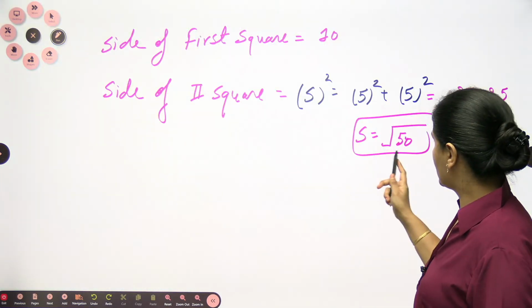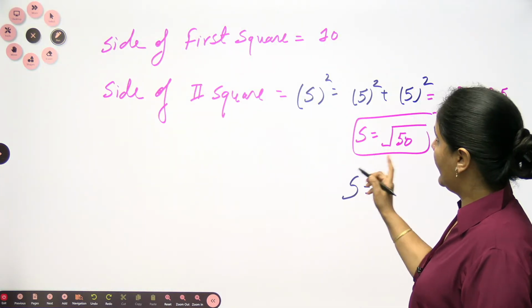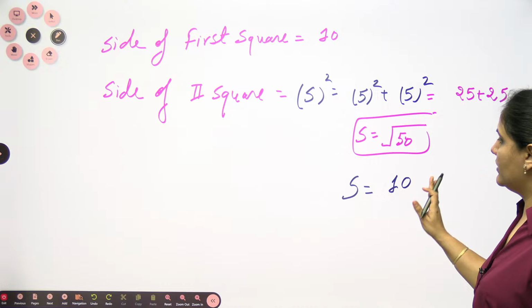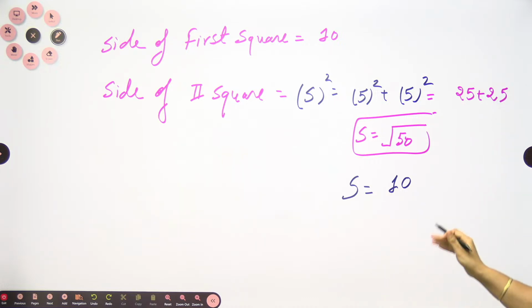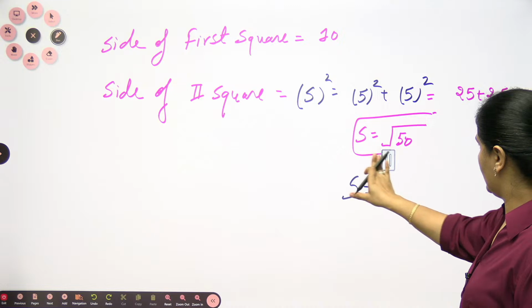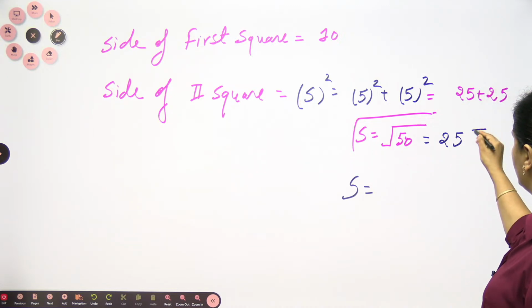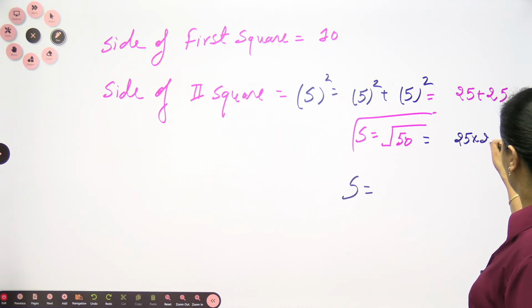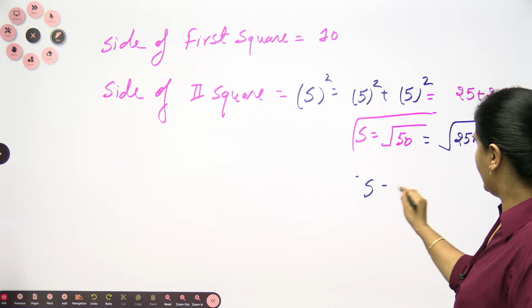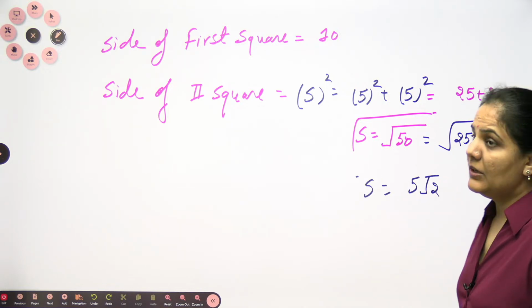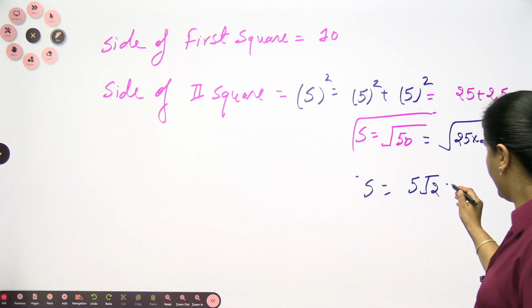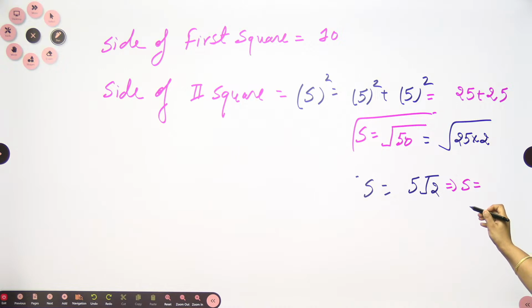So can I write down this square root of 50 in another form? Let's write root 50 as root of 25 into 2, overall square root. So that I can write as 5 square root of 2. 5 square root of 2, can I write as 10 by root 2? Yes, definitely. So this side I can write as nothing but 10 by square root of 2.